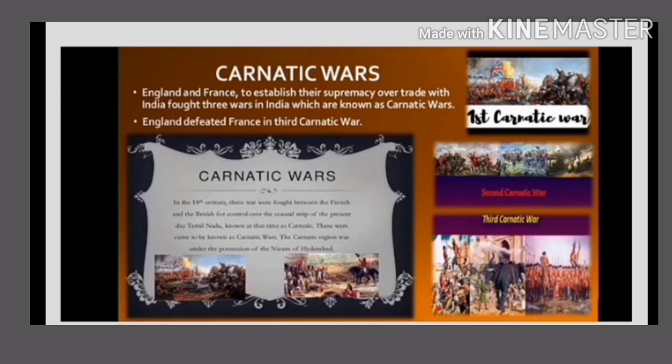The British and French conflict. England and France were rivals in the competition for trade in India. Due to this, three wars were fought between them, which are known as the Carnatic Wars. In the Third Carnatic War, England finally defeated France. Therefore, now there was no strong European competitor for the British East India Company in India.